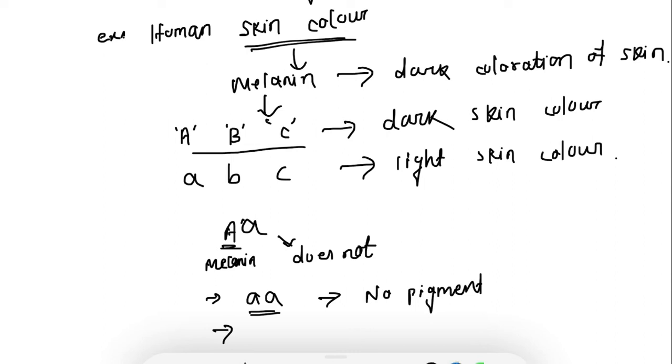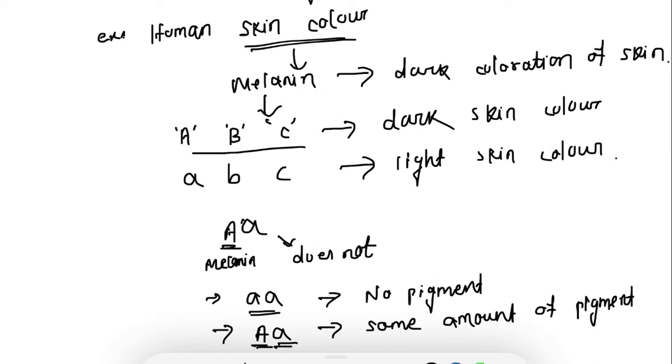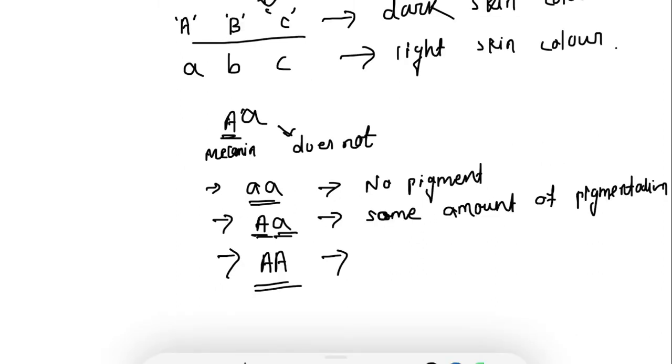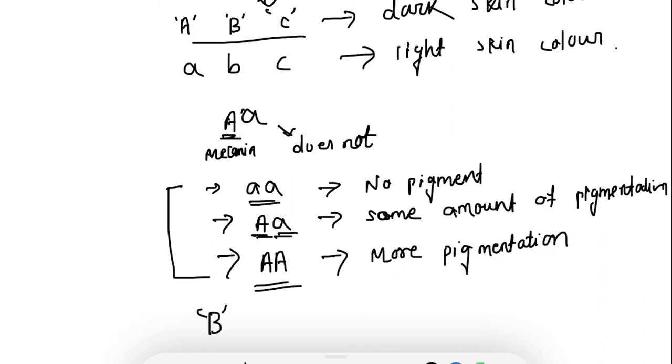If it is present in capital A small a heterozygous form, then it will contribute some amount of pigmentation, because the phenotype here is controlled by the additive effect of the alleles, right? Additive effect of the alleles or additive effect of the genes. What about the dominant when it is present in homozygous form? It will contribute more pigmentation. This is also the same for gene B and gene C.